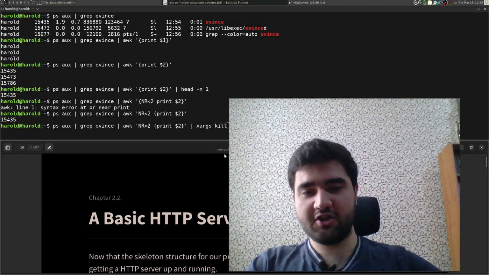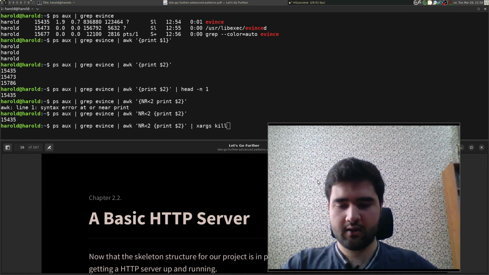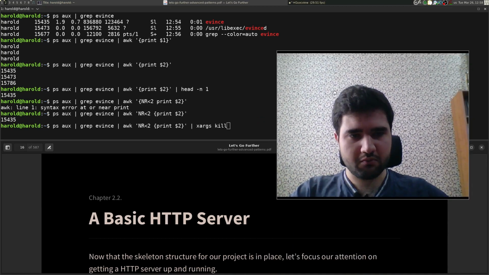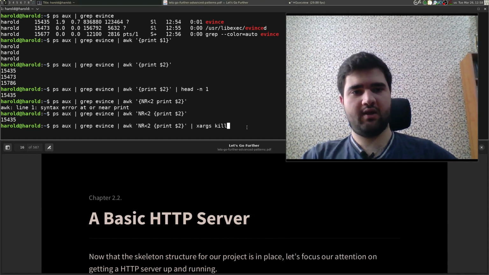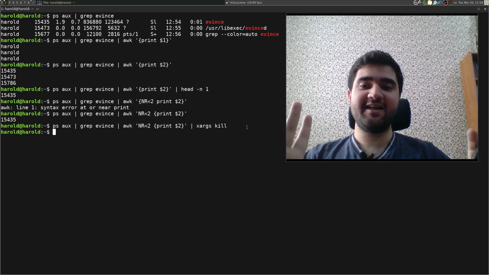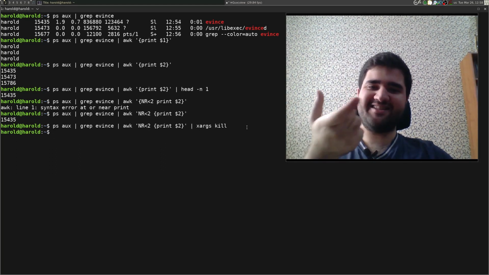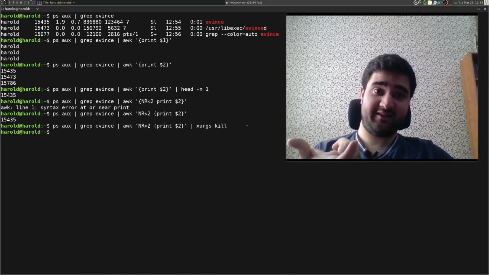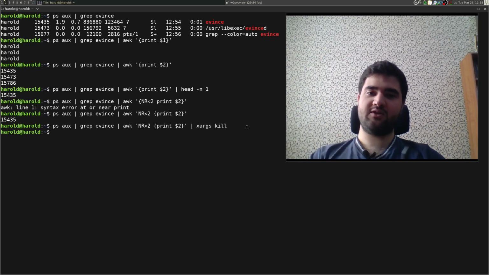So by clicking enter, we will be able to kill Evince. So now, simply we killed the Evince application by a simple one-line command. That's the power of editing texts and outputs and giving it to another command.